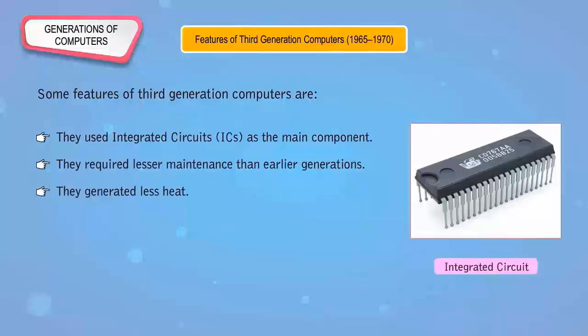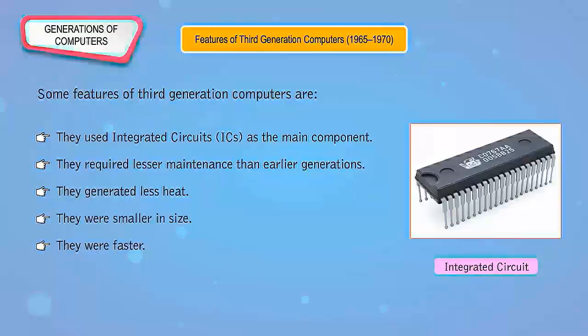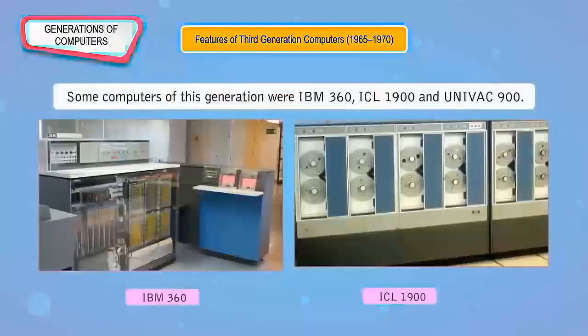They generated less heat. They were smaller in size. They were faster. They consumed less electricity. Some computers of this generation were IBM 360, ICL 1900 and UNIVAC 900.